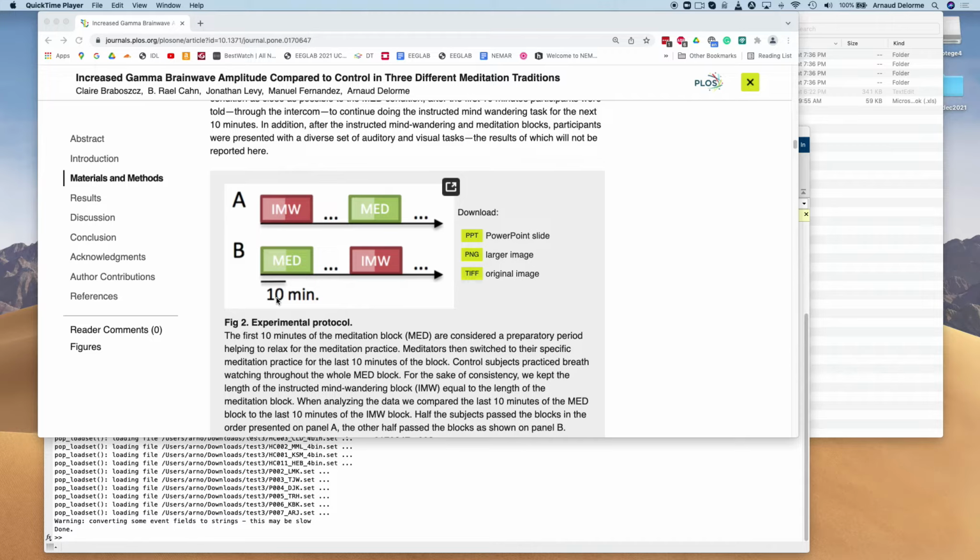In the first block, they're doing a breath counting meditation. It's the same meditation for everybody, all the meditation traditions and all the control subjects. And then in the second block, they do the meditation in their own tradition. We're going to include both blocks here. On the diagrams, we only see one of the 2 blocks, and in the paper, we only processed the first block where everybody is doing the same meditation. We haven't processed the data for the second block. Each block is about 10 minutes, so that's a total of about 40 minutes of data for that experiment.